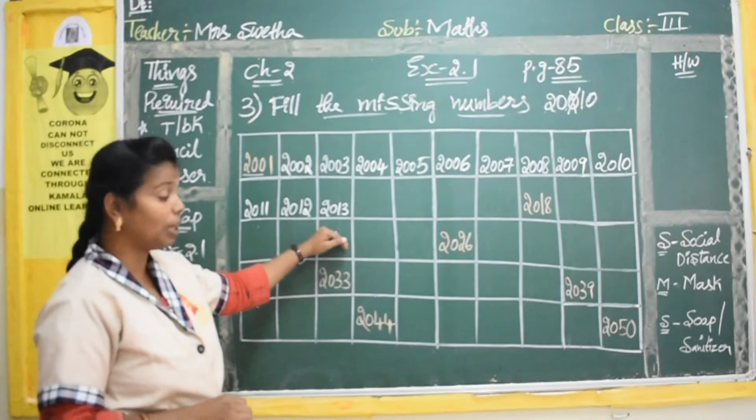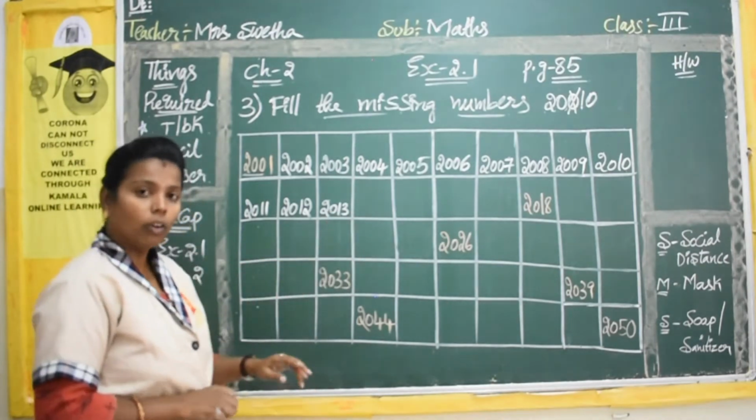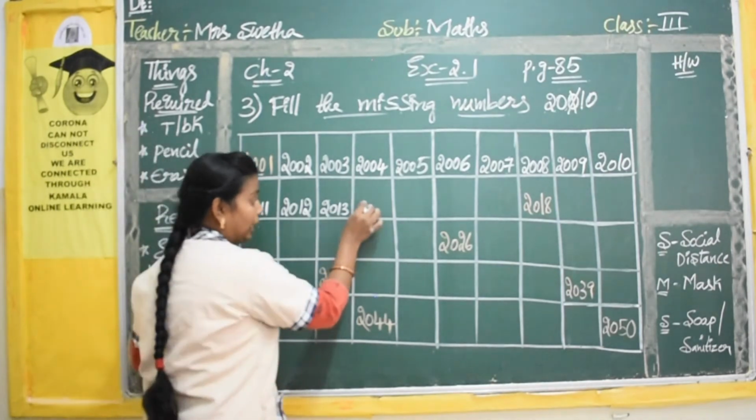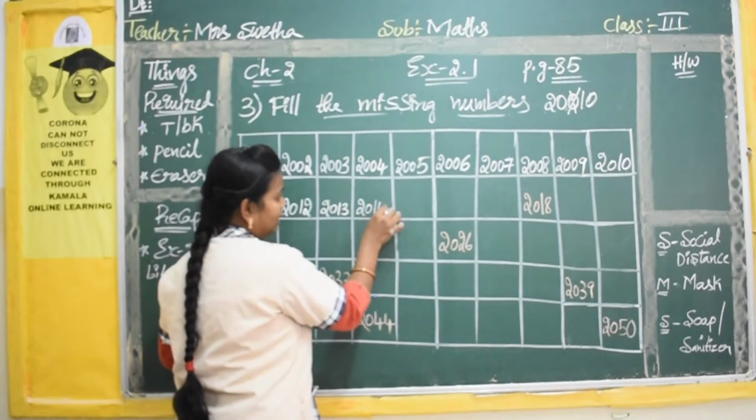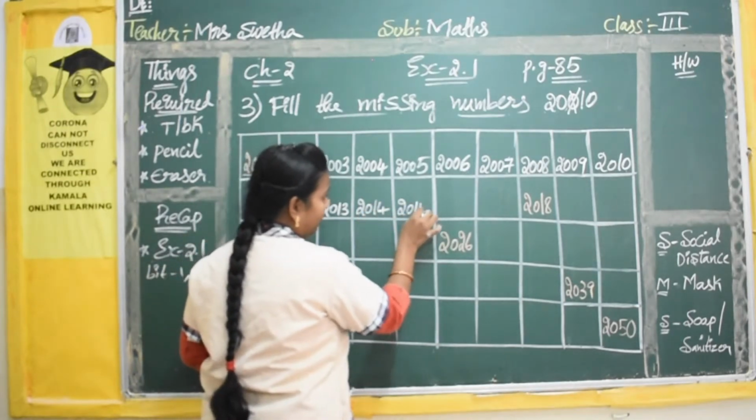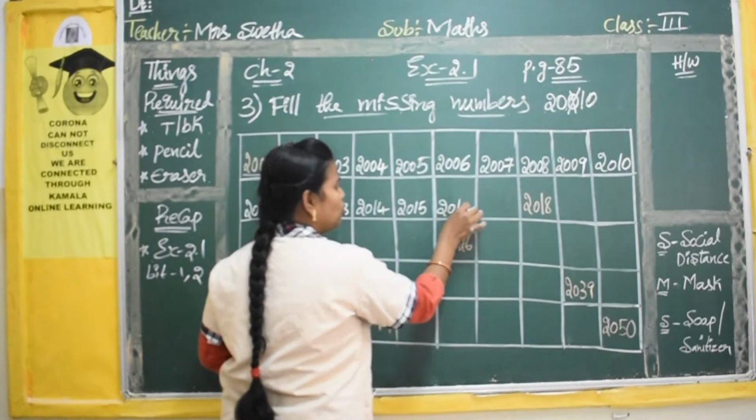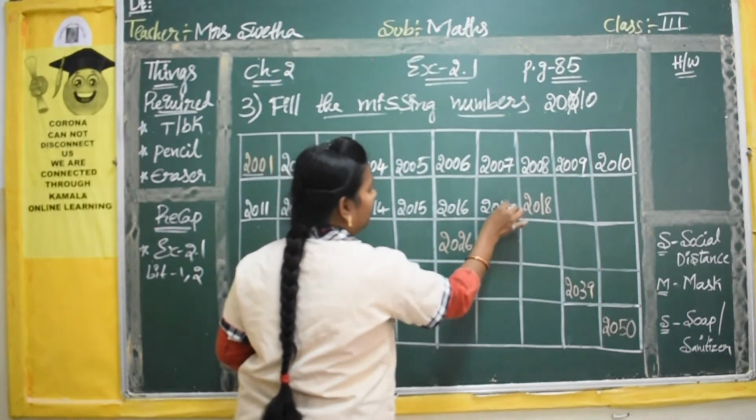So how do you read this number? 2013. Okay. So like that you have to take the common numbers and the next number. Common number and the next number. So same like this you have to repeat for all the numbers.